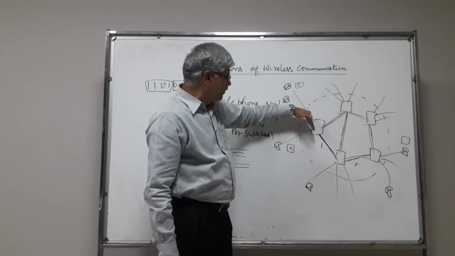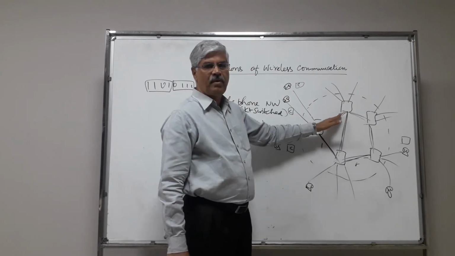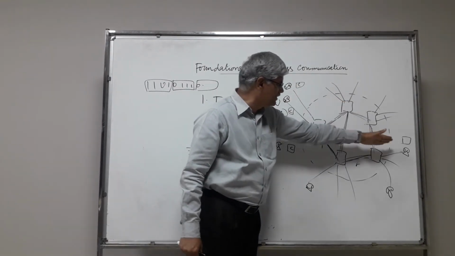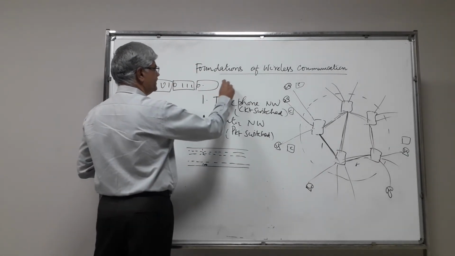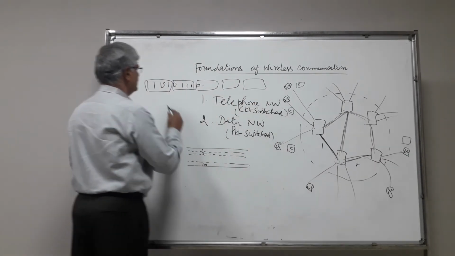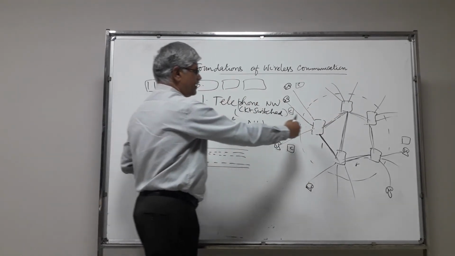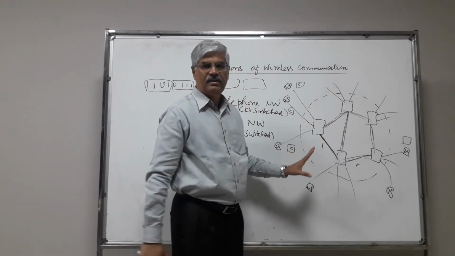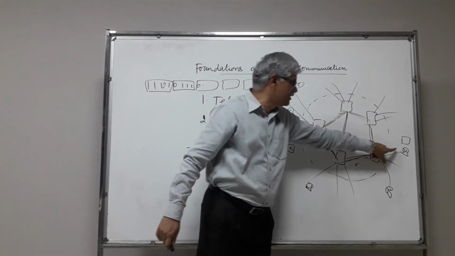On this side also some paths are available, so some other packets will be sent through that path to reach this destination. Wherever the medium is available freely, the packets will be sent across the network to reach the destination.